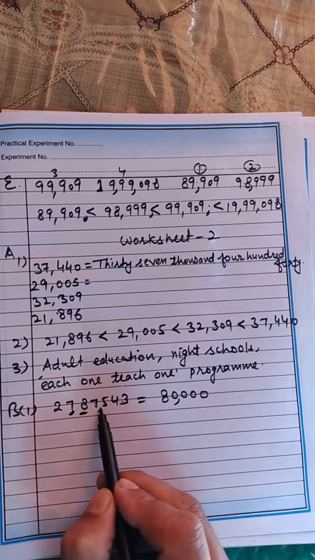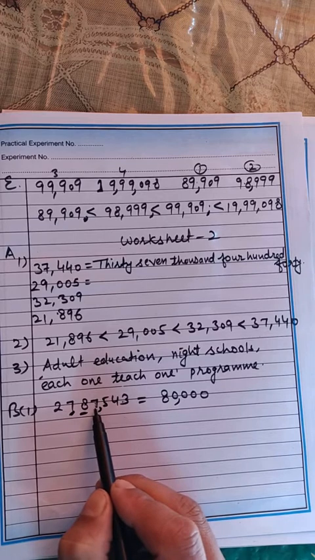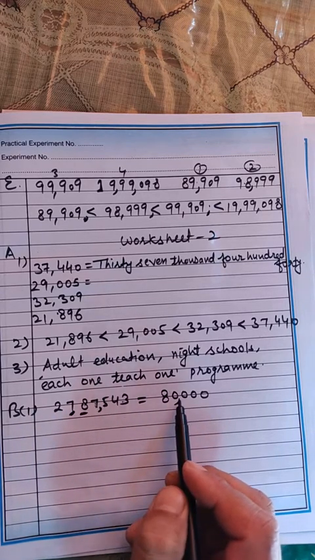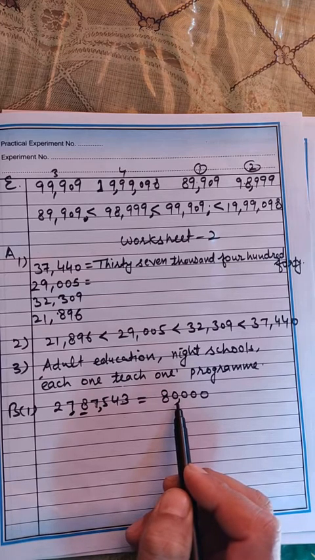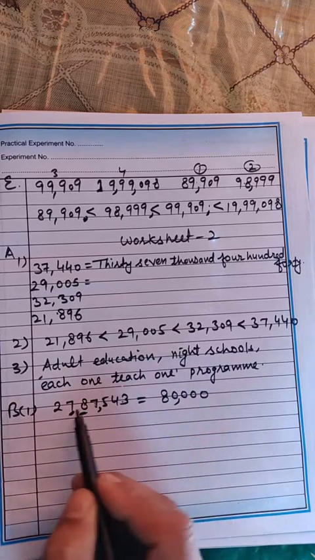Some of the students sometimes just write 10,000. It is not 10,000. 10,000 is the place of 8, and the place value will be 80,000.